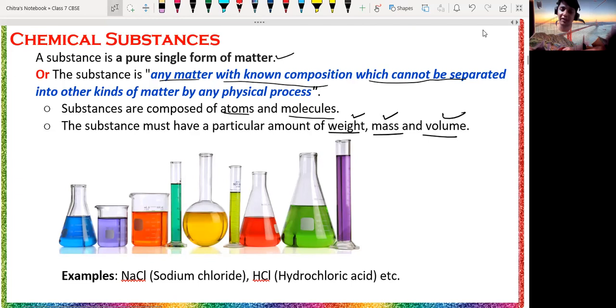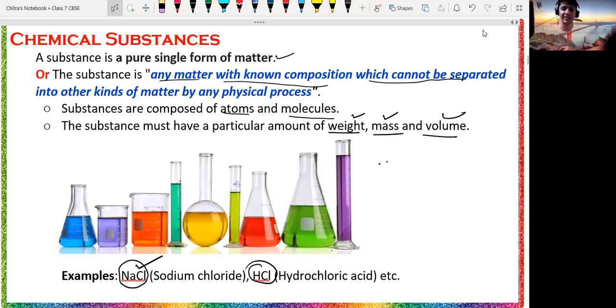So in the diagram, as you can see here, there are substances of different colors. These are nothing but the chemical substances you will observe in your chemistry laboratory. Okay, we have a few examples here. NaCl, which we use every day in our daily diet, the sodium chloride, the table salt. We have hydrochloric acid, HCl. You know, HCl is secreted continuously in our stomach by the gastric glands. Okay, and that hydrochloric acid has an important role and helps in the digestion of protein also.